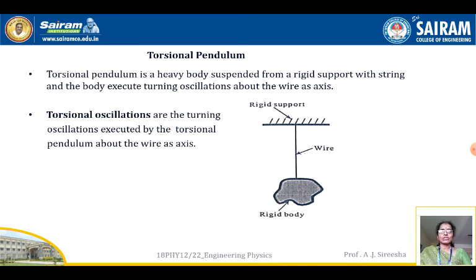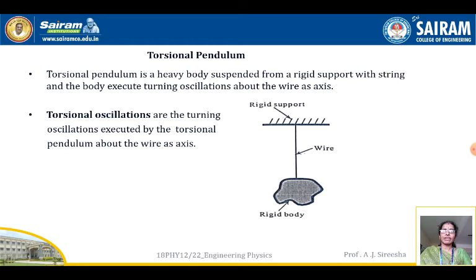Next we see the torsional pendulum. In the previous session we derived an expression for the torsion of a cylinder. Torsion means anything which has been hung down by a wire, then that wire will be under a tension or a torsion. Now we see what is a torsional pendulum. A torsional pendulum is different from a simple pendulum. In a simple pendulum, a bob is tied to a wire, and the oscillations are called simple oscillations. Now we see what is a torsional pendulum and what are torsional oscillations.